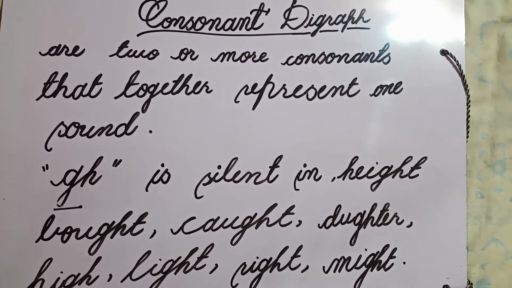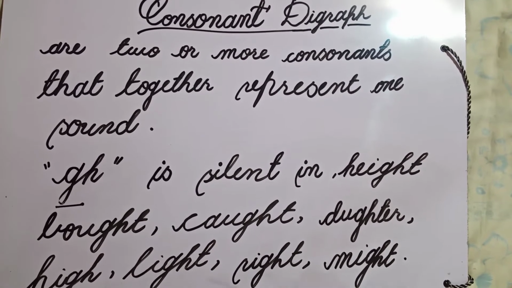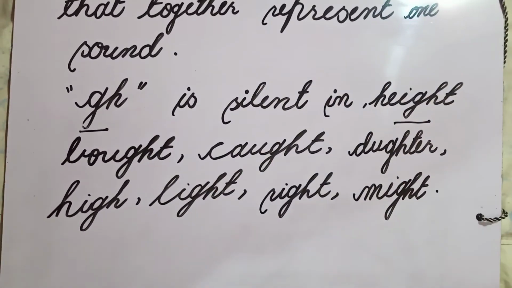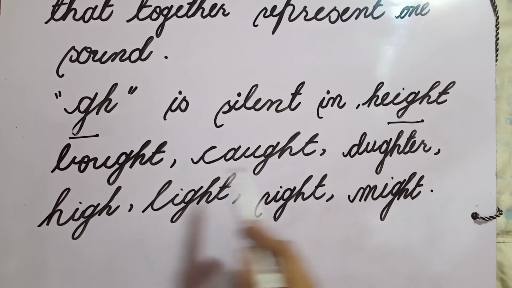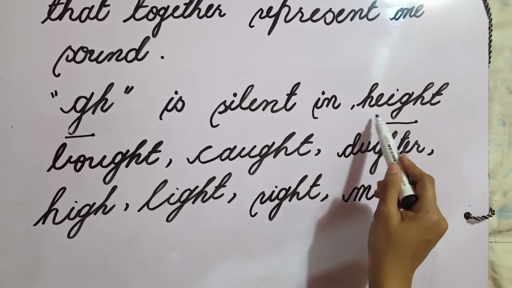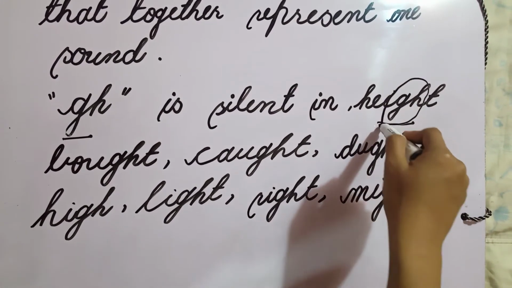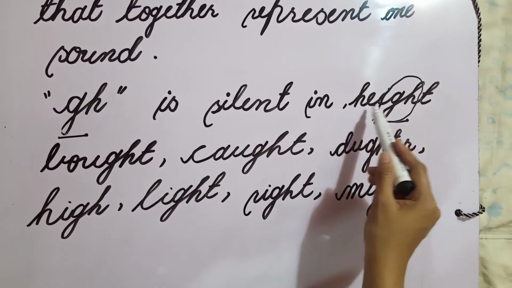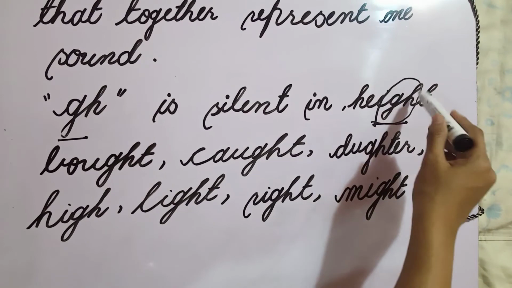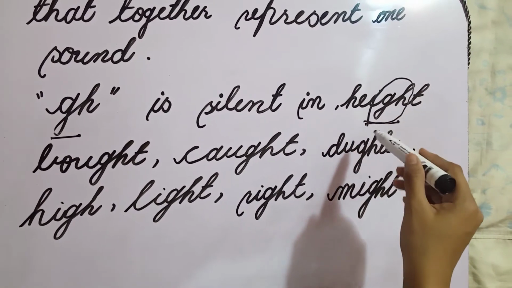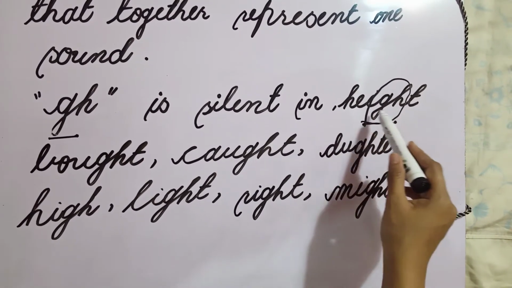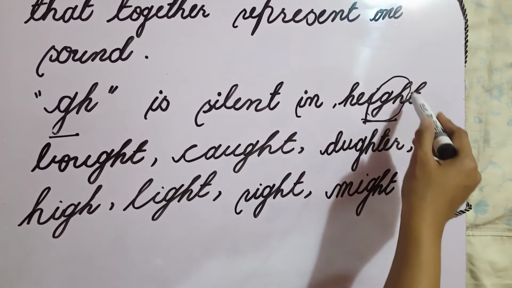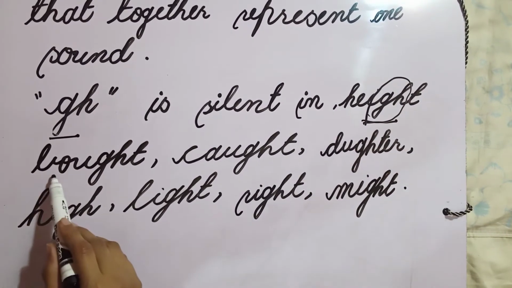And now we learn about this: when GH comes in between, which sound does it represent? It is silent. The G and H is silent when it is in the middle of the word. GH is silent in height, height. We do not pronounce the sound of G and H. Height. G and H are silent in the middle of the word, like this.